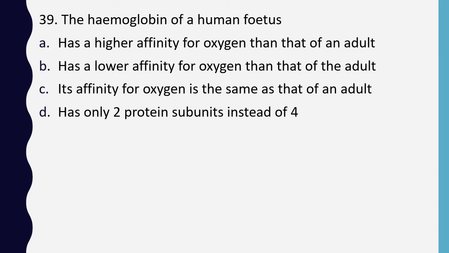Question number 39. The hemoglobin of human fetus has higher affinity for oxygen than that of an adult, has lower affinity for oxygen than that of an adult, its affinity for oxygen is same as that of an adult, or has only 2 protein subunits instead of 4. Correct answer is option A. It has a higher affinity for oxygen than that of an adult.